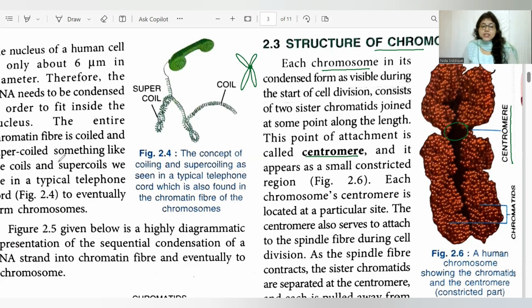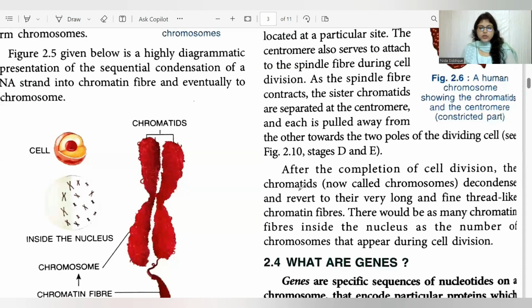Now, what is the function of the centromere? This is the place where the spindle fiber will attach to the chromosomes. And as the cell division proceeds, the spindle fibers will condense and pull the sister chromatids towards the opposite poles. Okay, the sister chromatids separate and are pulled towards the opposite poles. And ultimately, each of the two daughter cells receives one sister chromatid. After the completion of cell division, the chromosome will now decondense. It will turn back into a thread-like structure, that is the chromatin fibers.